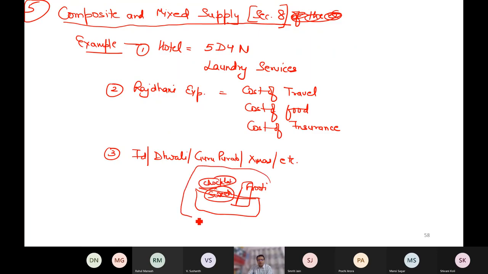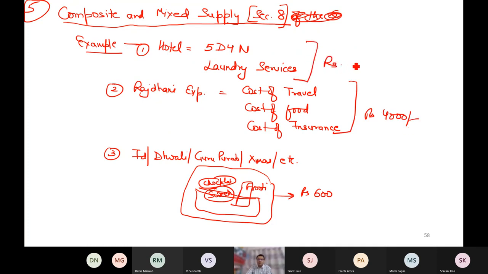Okay, and this is the total basket cost rupees, for example, 600 rupees. This total ticket cost, for example, 4,000 rupees. This total cost is, for example, rupees 18,000.